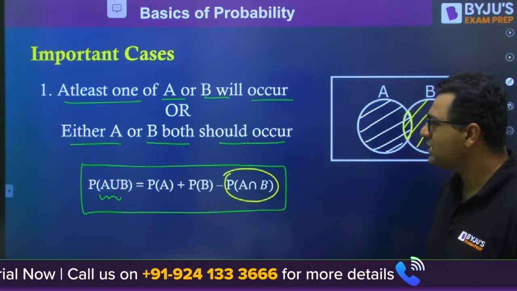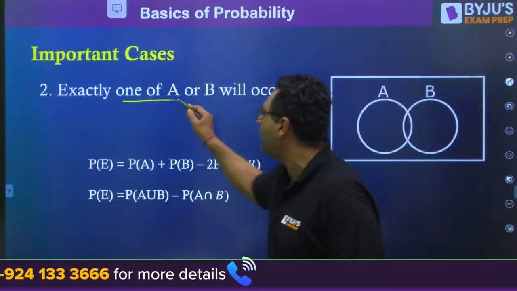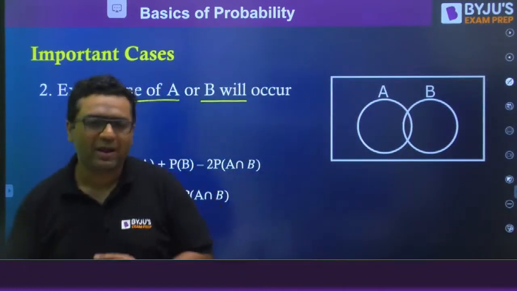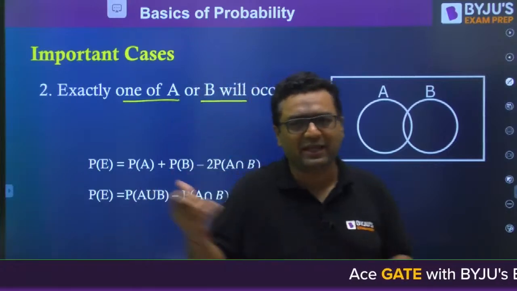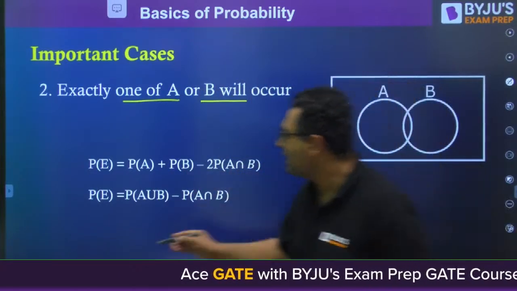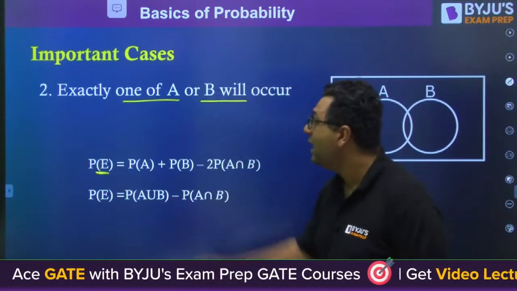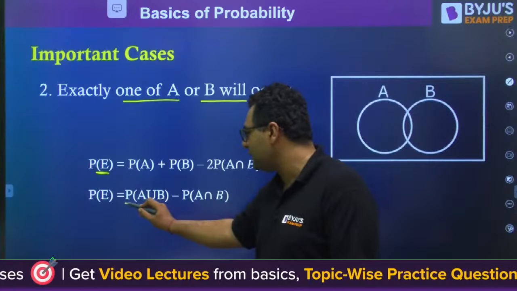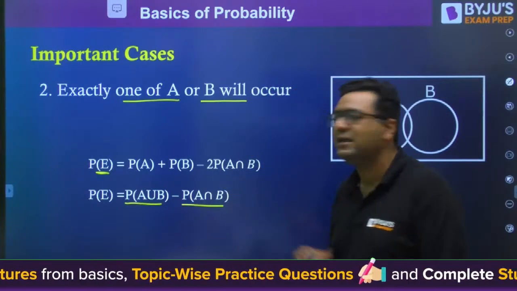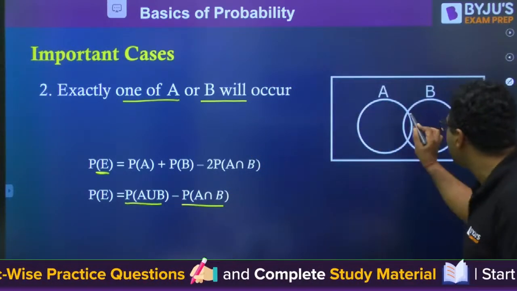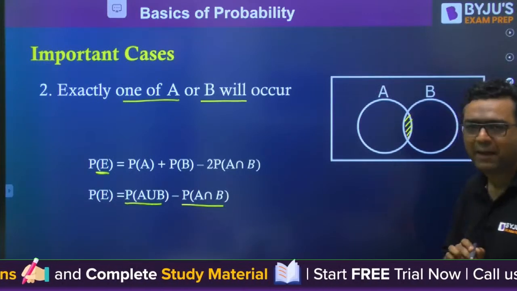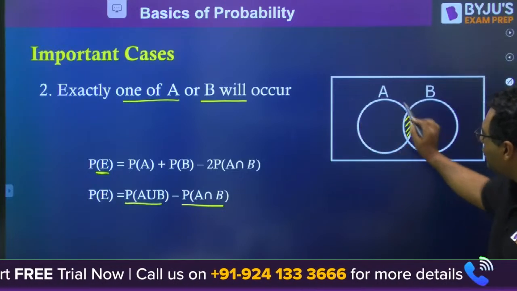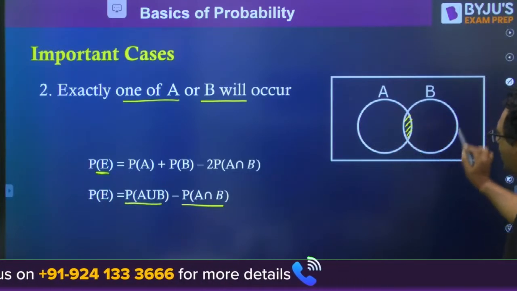So the second case is exactly one of A or B will occur. For that there is no notation like A union B or A intersection B. Let us say E is the event which says exactly one of A or B will occur. For that you can directly say it is A union B minus A intersection B, because this is the only region where exactly one of A or B happens. This entire circle will give you the probability of A, and this circle will give you the probability of B.